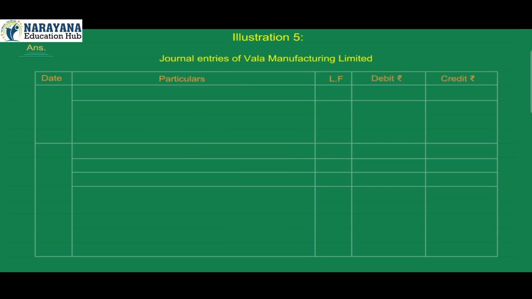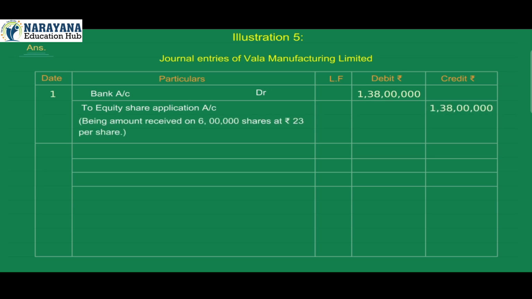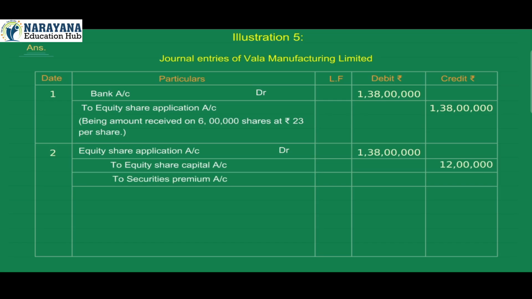Date, particulars, ledger folio number, debit, credit. 1. Bank account debit 1 crore 38 lakh, to equity share application account credit 1 crore 38 lakh. Being amount received on 6 lakh shares at rupees 23 per share. 2. Equity share application account debit 1 crore 38 lakh, to equity share capital account credit 12 lakh, to securities premium account credit 80 lakh, to bank account credit 46 lakh.